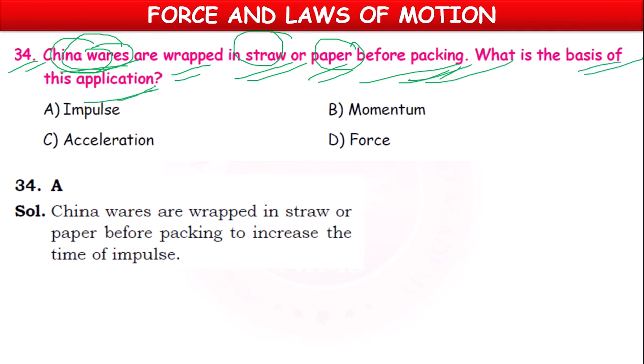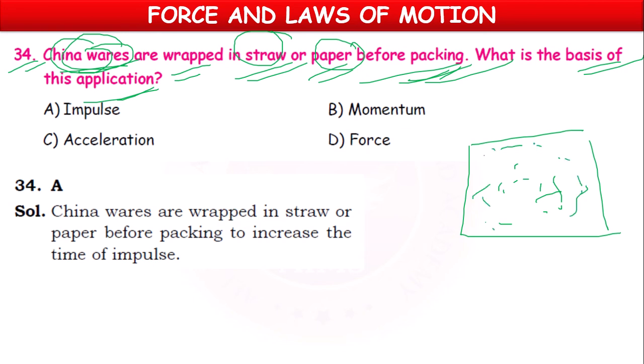Or any glass items we have to hold from one place to another place, what will we do? We will keep all glass items in a box, and surrounding it we will throw some pieces of paper. We will tear the papers into small pieces, and we will keep the paper pieces in the box.